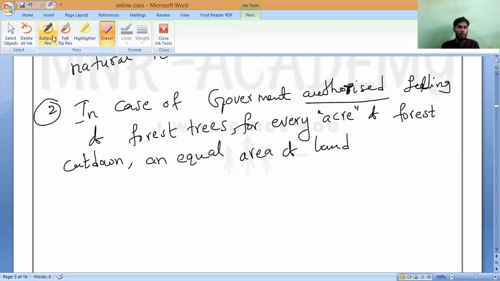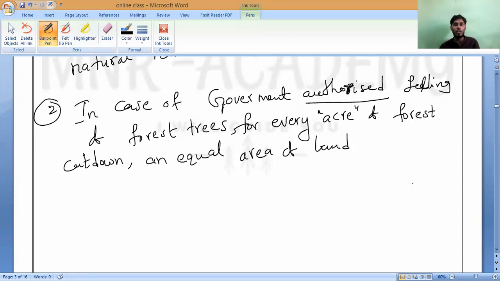Somewhere they will alert the government. Suppose you are going to construct a new home, and you have four very old trees on your land. You have got the permission from the municipality. They will say that even though this is your own land, you may cut these four trees, but you have to grow the same kind of four trees, maybe seeds or small plants, in some other land, maybe your garden or somewhere. That is what we call government authorized. Understood, like in another land we should plant?